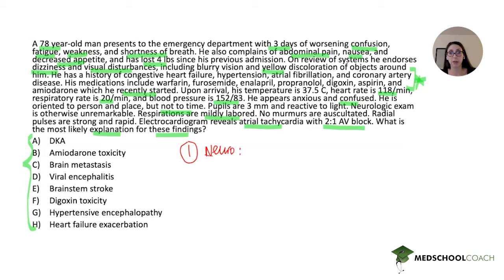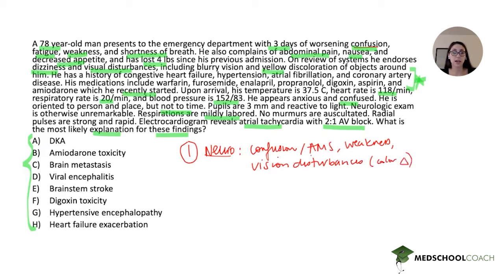And I would say that the confusion, both symptomatically but also objectively, because he's not oriented to time. So confusion or altered mental status, as well as weakness, although this could be nonspecific. It does generally fall into this category. And then the visual disturbances, especially the color changes.